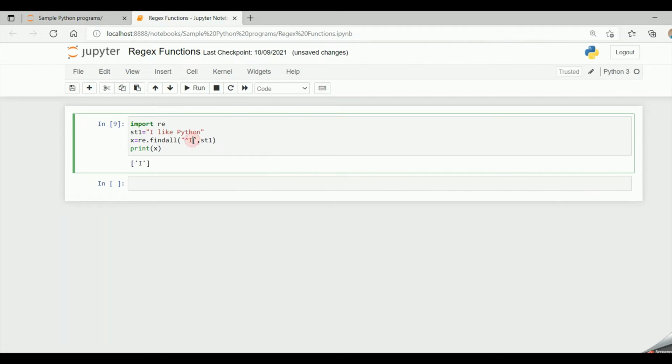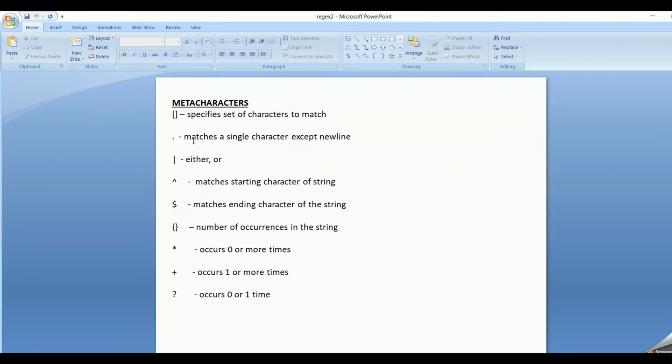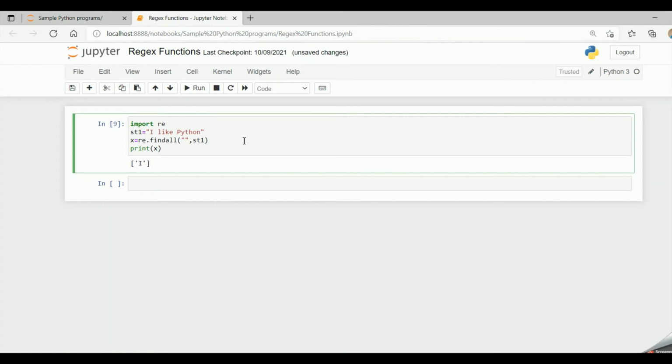Now dollar symbol is ends with. Dollar symbol matches the ending character of the string. So Python is the ending character. If I give Python and a dollar symbol, a match will be found with Python since it is appearing at the end of the string.